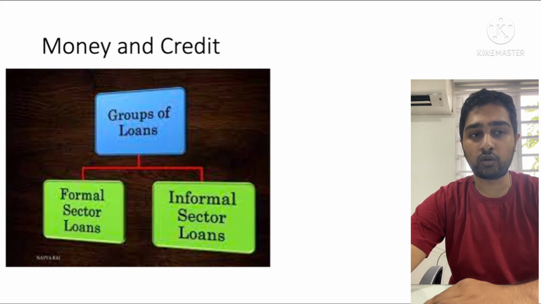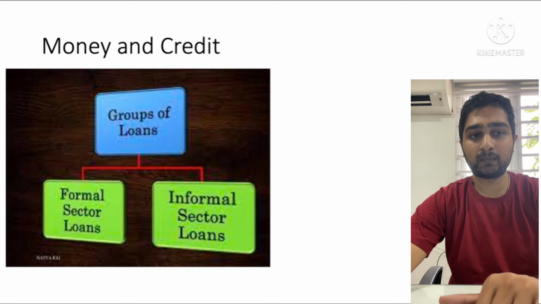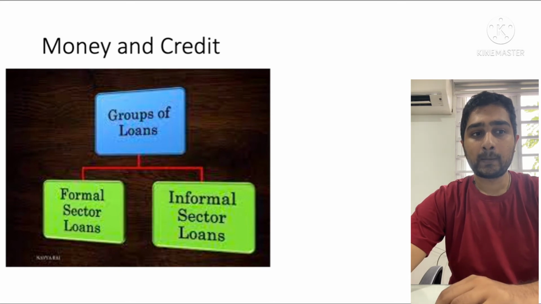Let us go into more detail. The various types of loans can be conveniently grouped as formal sector loans and informal sector loans. Formal sector loans are given by banks and cooperatives, and informal sector loans are given by informal lenders like households, moneylenders, traders, family, etc.